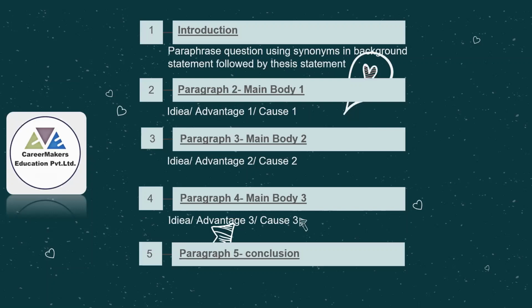Same way, causes and solutions. So body paragraph 1 will be the causes and body paragraph 2 will be the solutions. So if your ideas are quite different from body paragraph 1 and 2, then you can add body paragraph 3 as well. And after that, at last, we need to conclude our essay by adding a conclusion paragraph. The conclusion paragraph is nothing but just a summary of the whole essay. Remember that we are not supposed to add any new idea in your conclusion part.